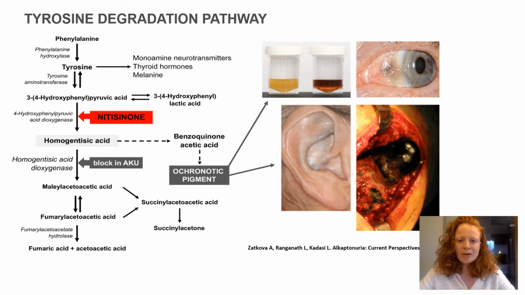Alkaptonuria is caused by the defect homogentisate 1,2-dioxygenase, an enzyme involved in the tyrosine degradation pathway. As a result, homogentisic acid will start to accumulate in body fluids and urine, will spontaneously oxidize to benzoquinone acetic acid and polymerize into ochronotic pigment, and this pigment preferentially binds to collagenous tissues, and on the long term, alkaptonuria results in an early onset and severe osteoarthropathy.